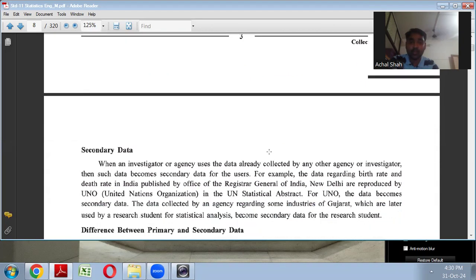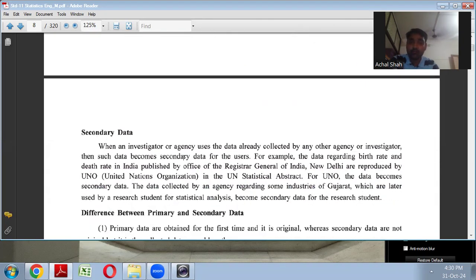Okay. And what is secondary data then? When some investor or agency has already collected the data and you are using that data, that is called as secondary data. Okay. Like you visit the official website of the government, and you download the data from there and you use it for your project work. That is called secondary data. Or another example I will give you. There is some data which is given in the newspaper, right? You use that data from the newspaper and you carry your project work out of it. So that is secondary data.